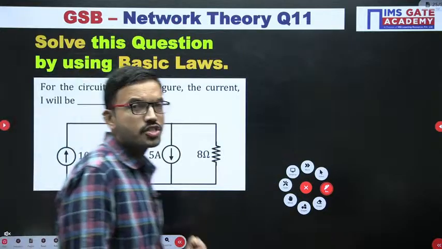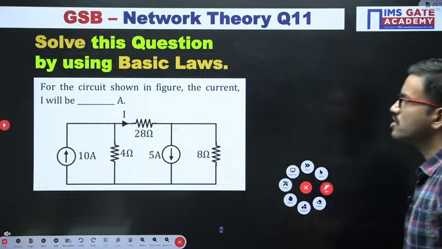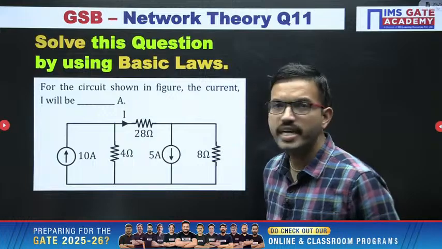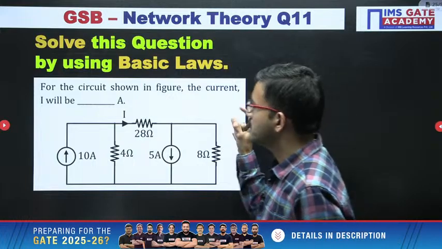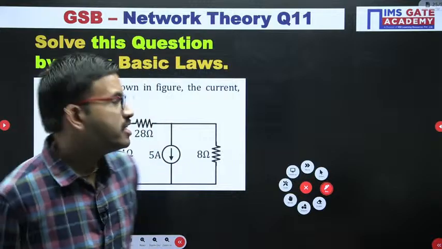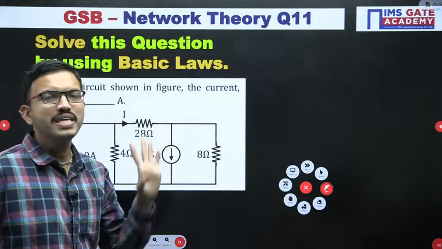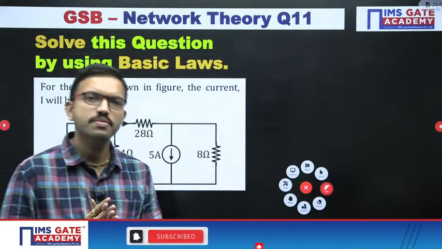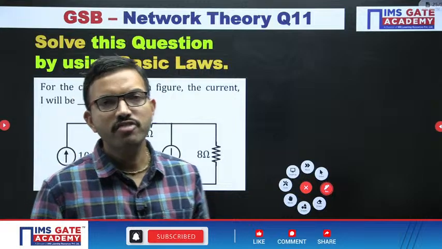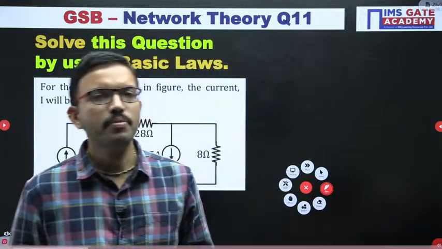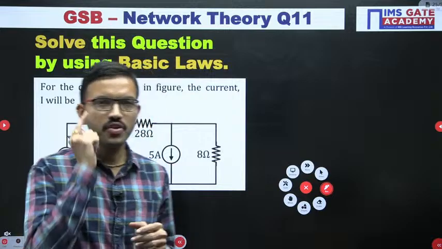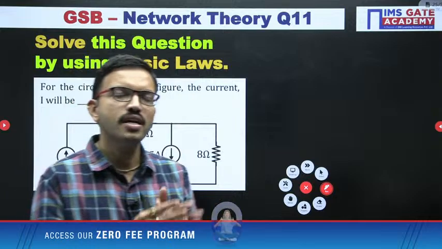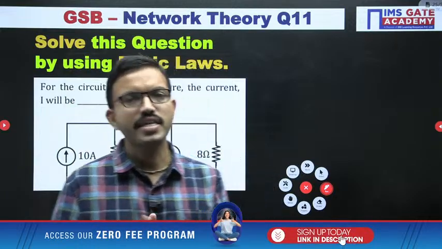Next question. This is a very interesting question. Here we have to find the current flowing through the 28 ohm resistor. For the time being, just try to solve this question by using basic laws. Basic laws are what? KCL, KVL, Ohm's law. Those three are called basic laws, because whatever the network or circuit you have, you can solve it with the help of these basic laws. The other methods, like nodal analysis, mesh analysis, etc., are combinations of these basic laws.